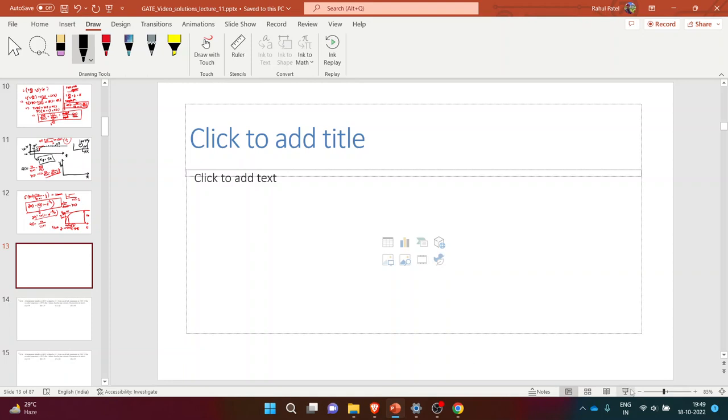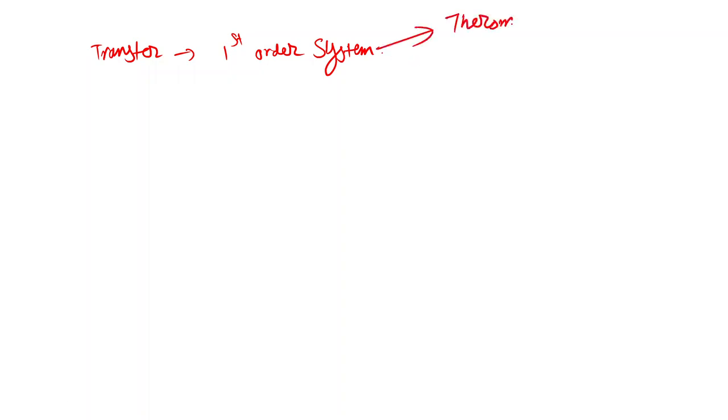So I will just revise with all the equations. What we are doing is deriving the transfer function of a first order system. We looked at the thermometer case. Similarly, you can have a stirred tank heater. So these are examples of a first order system.